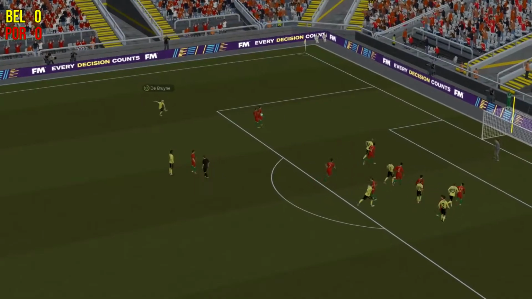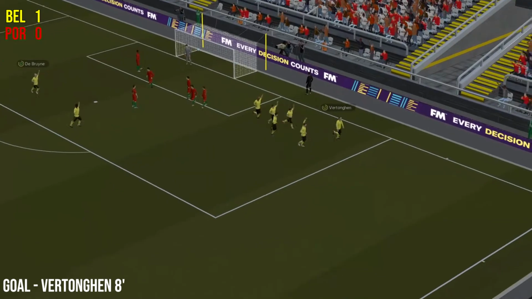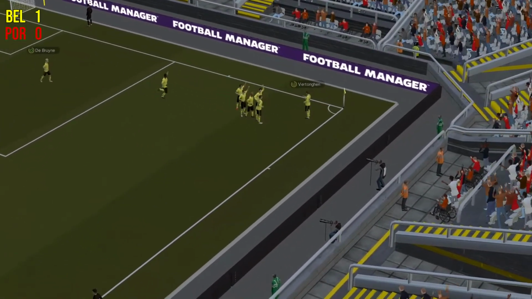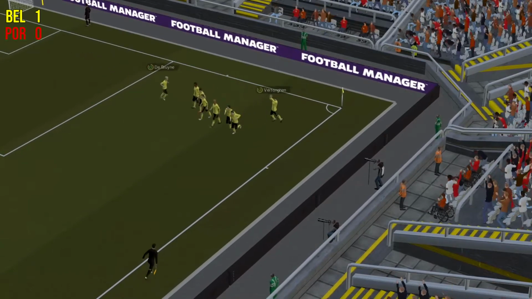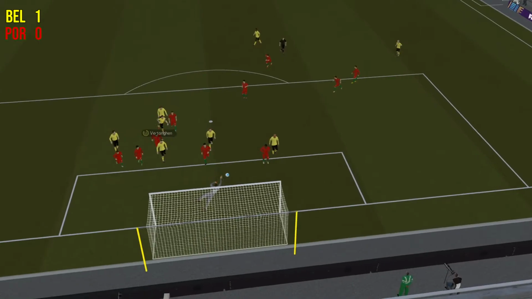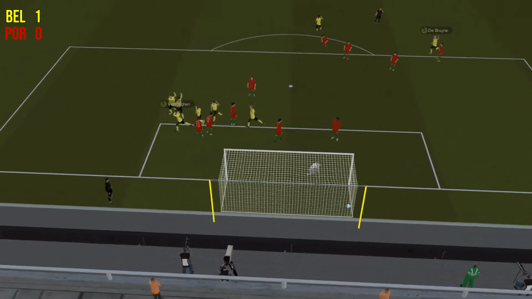Free kick for Belgium with 7 minutes gone, and a header, and it's in, and it's Jan Vertonghen getting the first goal of the game, and it's Belgium that take the 1-0 lead. It's Vertonghen, 7.5 minutes. From the Kevin De Bruyne free kick, and Vertonghen with the header, and it's off the underside of the bar and in. Belgium draw first blood.